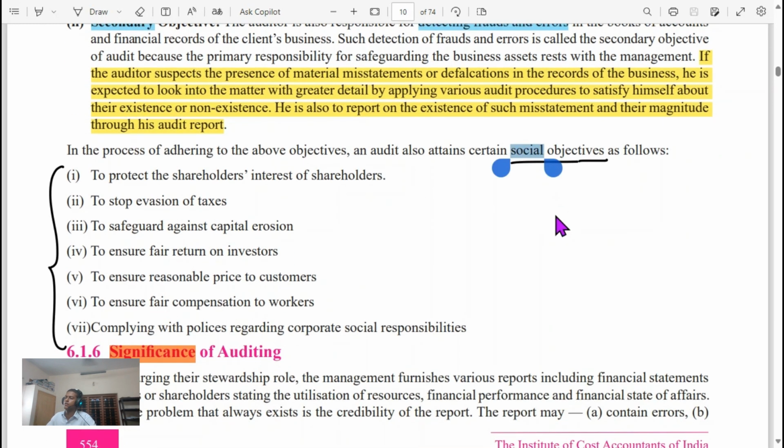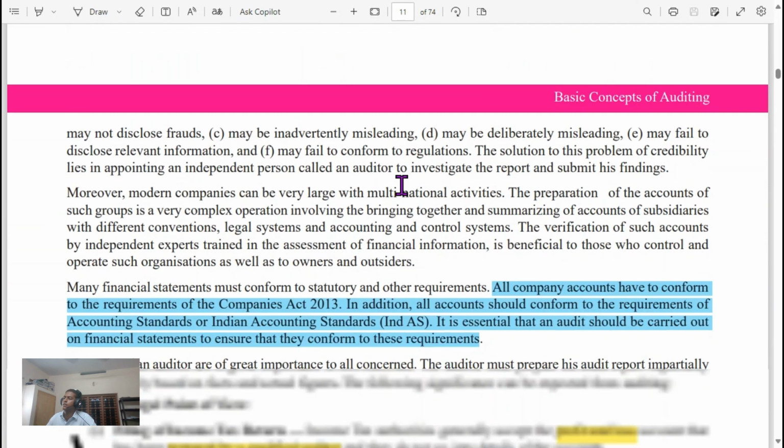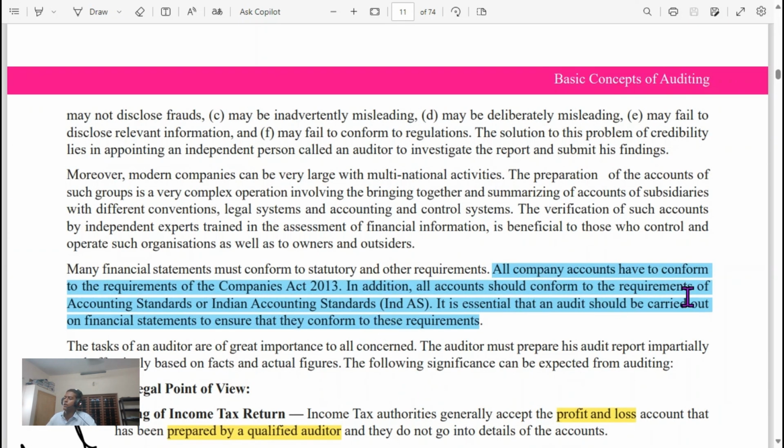Social objectives: to protect shareholders' interests, to stop evasion of tax, to safeguard against capital erosion, to ensure fair return on investment, to ensure reasonable price to customers, to ensure fair compensation to workers, and complying with the policy regarding corporate social responsibility. Significance of auditing: all company accounts have to conform to the requirements of Companies Act 2013.